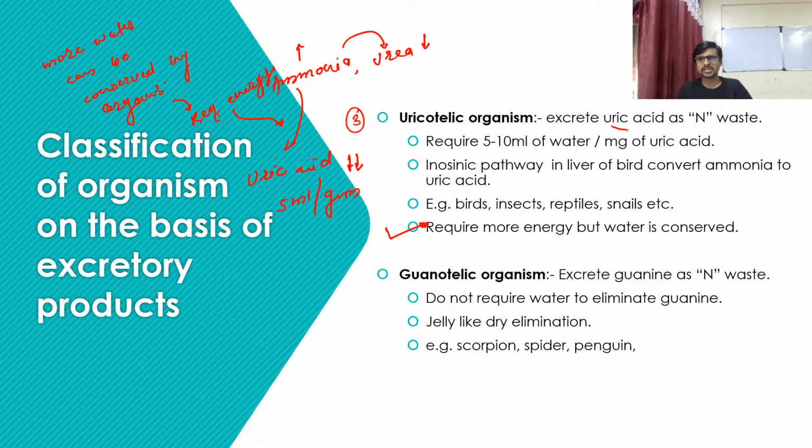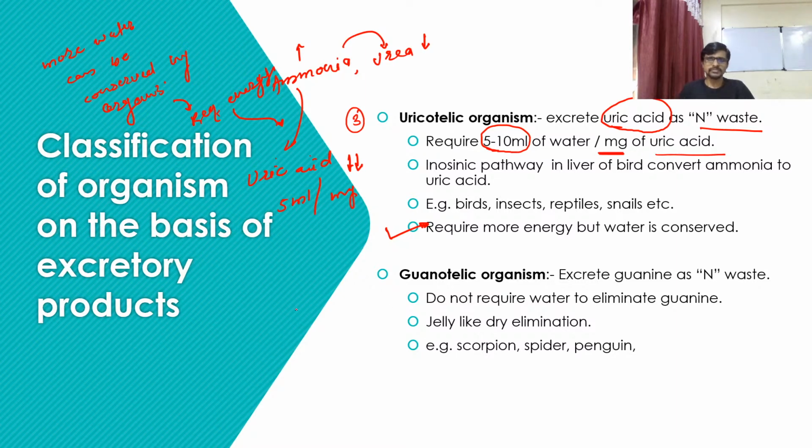Now here the organism is going to excrete uric acid as a nitrogenous waste, and it requires only 5 to 10 ml of water per gram, or sorry, per milligram. Sorry, I wrote a gram here. So it's mg, my dear friends, per milligram of uric acid.